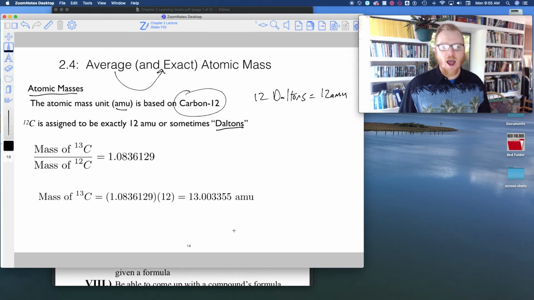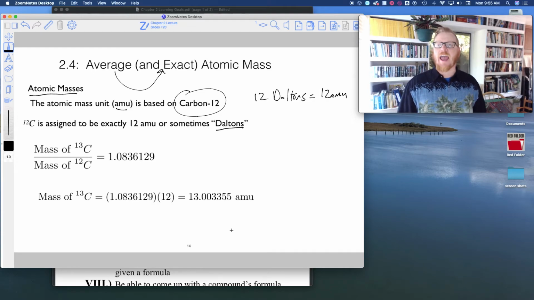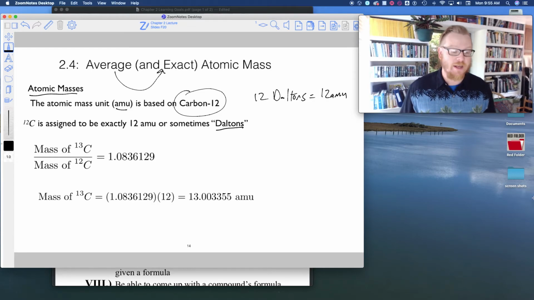In the original setting up of all these masses, and the original programming of the first mass spectrometers, you had to give it some type of known mass. That's called calibrating. We had to calibrate the mass spectrometers somehow. So all mass spectrometers and the periodic table have been calibrated off of carbon-12, okay?